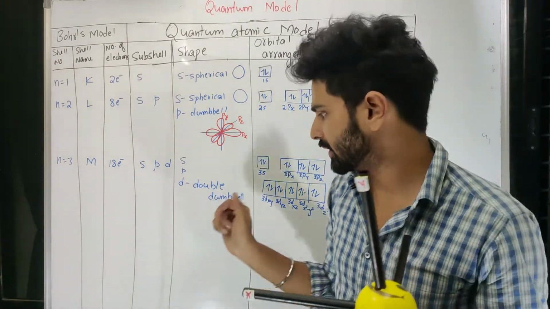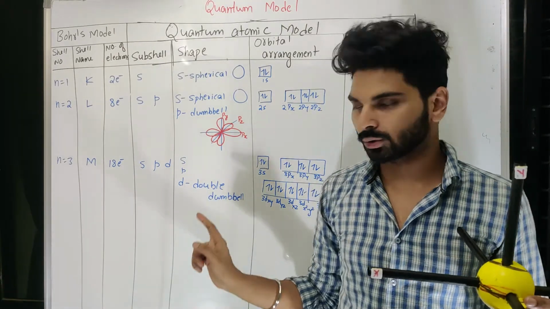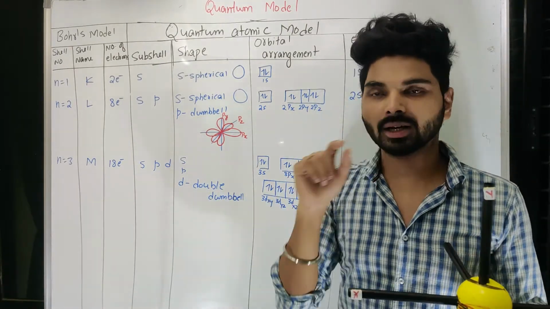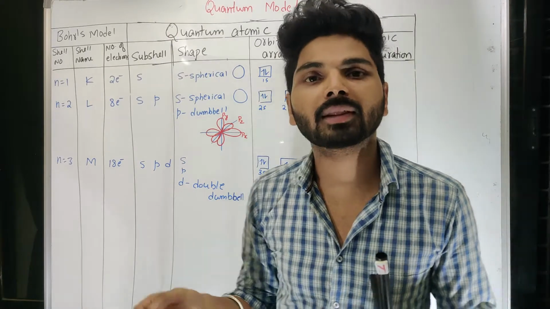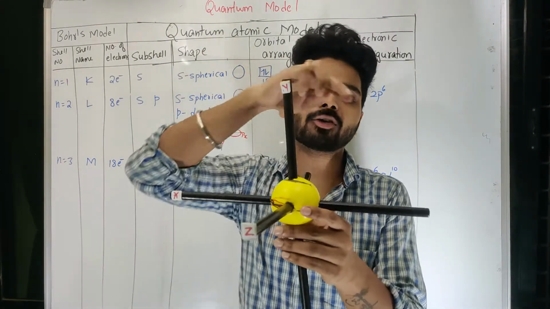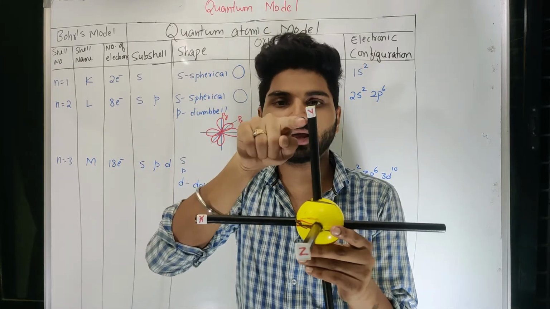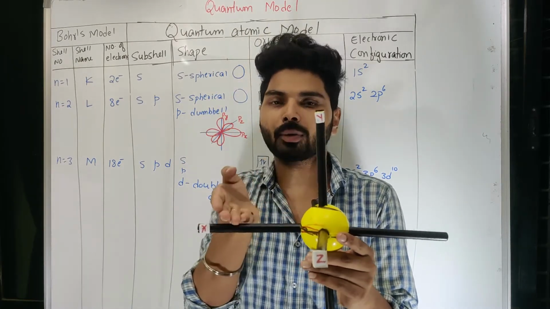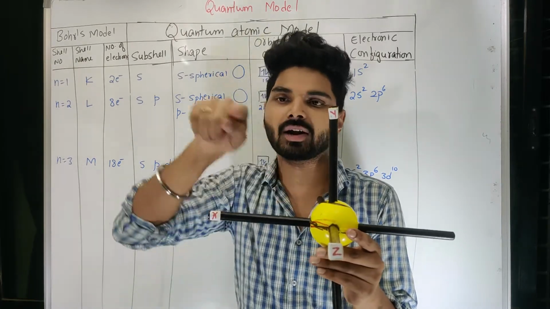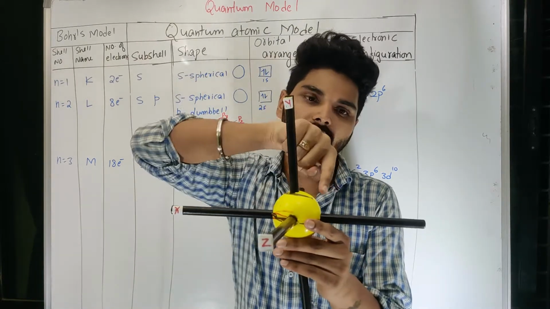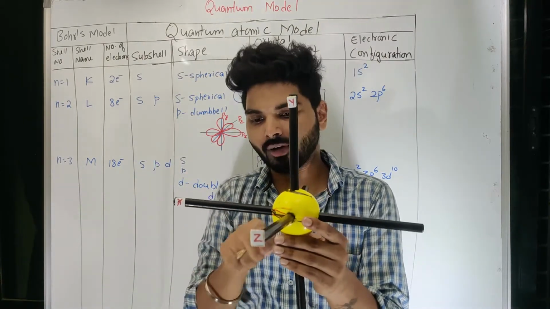So the shape of d will be double dumbbell. A dumbbell, we know, has 2 lobes. When I talk about a double dumbbell, there will be 4 lobes. Now we have 4 quadrants. Think of a 45-degree angle from the axis, because this is 90 degrees. If I divide that, this will be 45, this will be 45 and this will be 45.